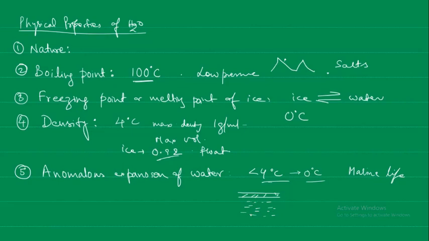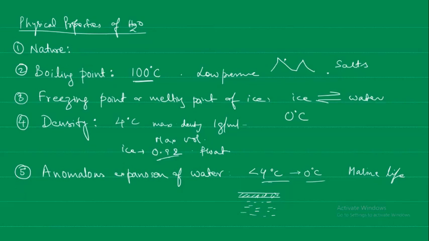So here the fishes and other aquatic life survive, because the ice is less dense, it is floating, and because it is also a poor conductor of heat, it doesn't allow the drop in temperature to go all the way down. Therefore below, the water remains in the liquid form. So this is very important for the survival of the aquatic animals.